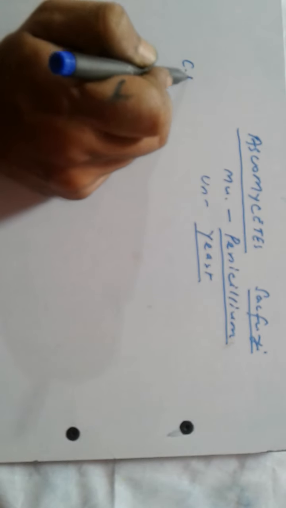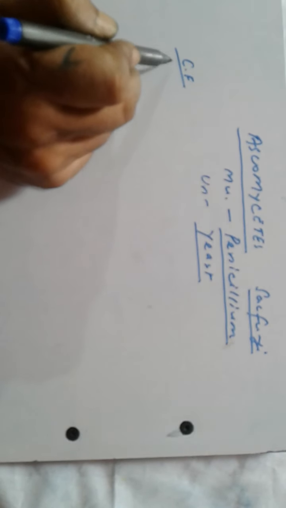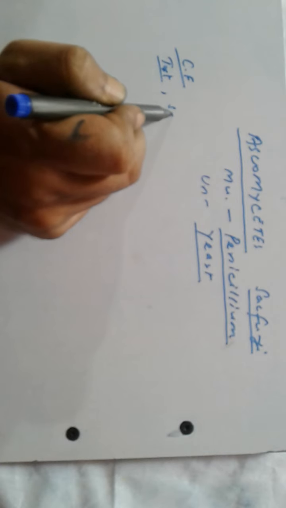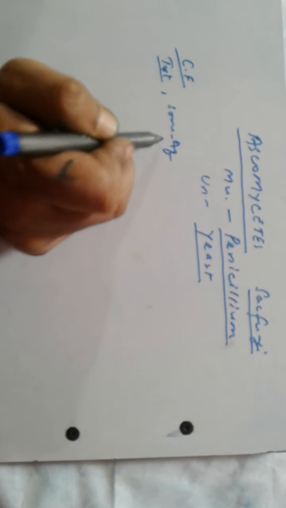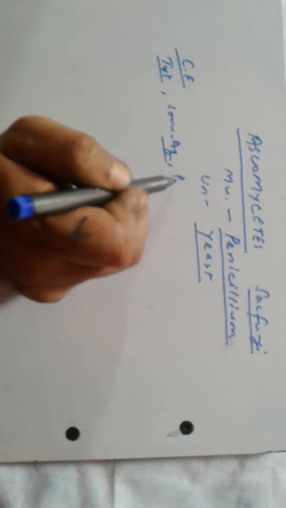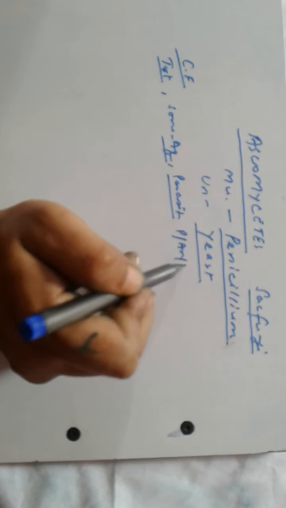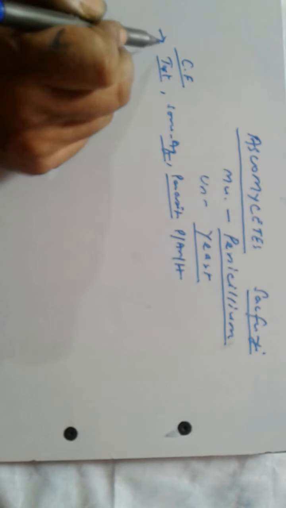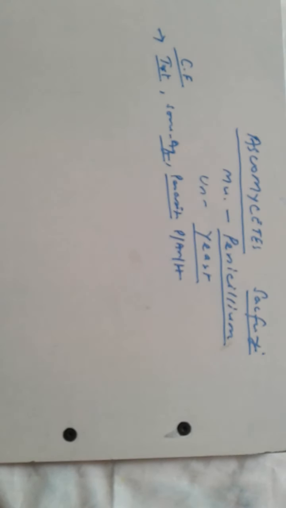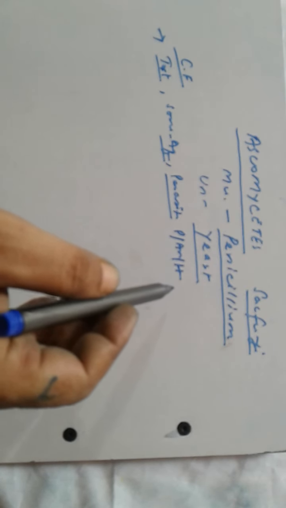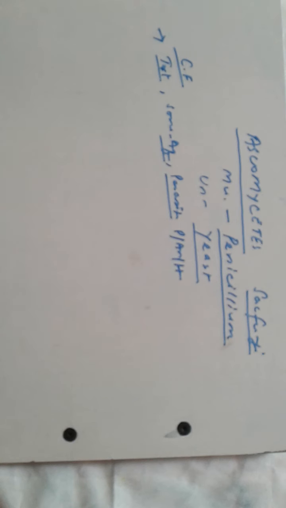Common features: they are mostly terrestrial, but some are aquatic, and some live as parasites on plants, animals and human beings. So mostly they live on land.